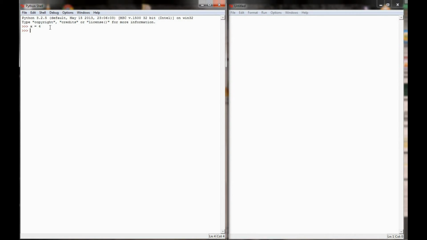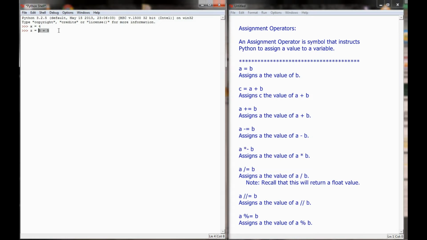If I said I want the value z to equal 5 plus 5, Python is first going to evaluate my statement, 5 plus 5. It's going to set that equal to a value of 10. And then using the assignment operator, what we're saying is we want this value right here to be assigned to z. This is stuff that you've been doing in your programs before. It's just you haven't had a vocabulary word necessarily to define what you're doing.